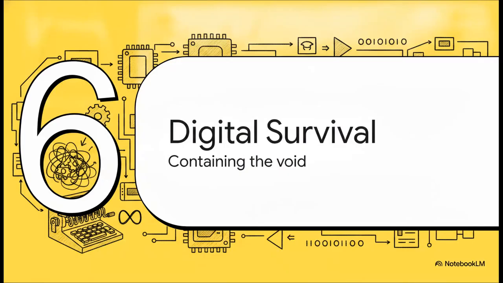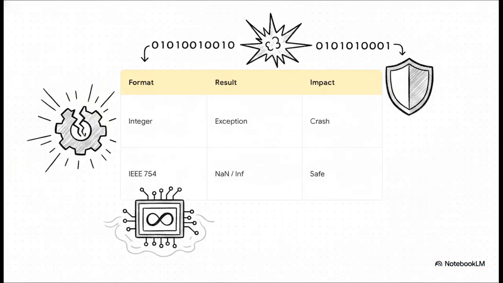Section 6. How modern computers survive. Let's step back from advanced geometry to see how we are containing this void today. The answer lies in how a computer's hardware actually represents numbers. If a program uses basic integer arithmetic and tries to divide by 0, the hardware literally has no binary code to represent the answer. It throws a violent hardware exception, instantly crashing the program to prevent data corruption. But if it uses floating point math, the error is safely contained and the software actually survives.